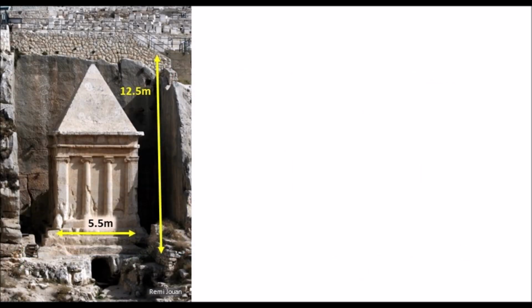This structure is a monolith measuring 12.5 meters tall. The square sides are 5.5 meters wide, and the main body of the structure is basically a cube. The bottom is a hole that makes the entire structure look like a tomb to archaeologists. The problem is, there is no room or chamber inside to put a dead body.